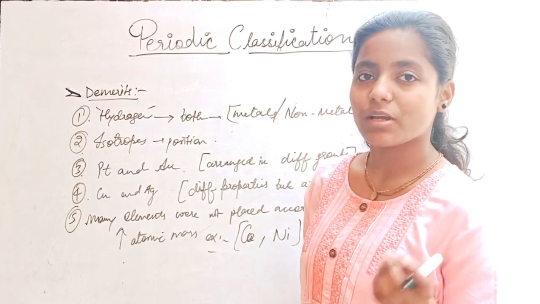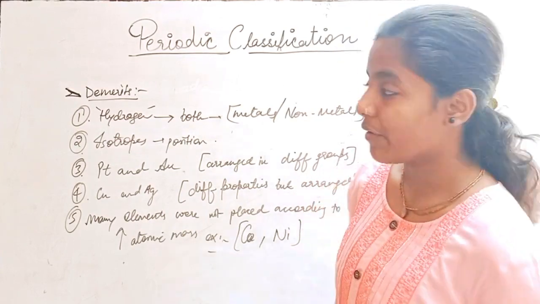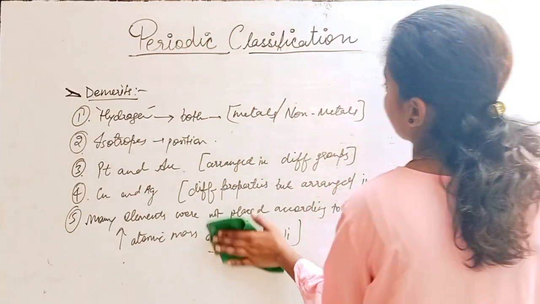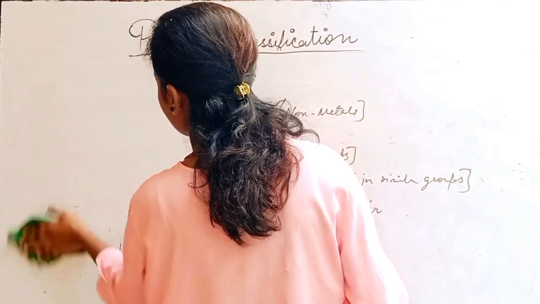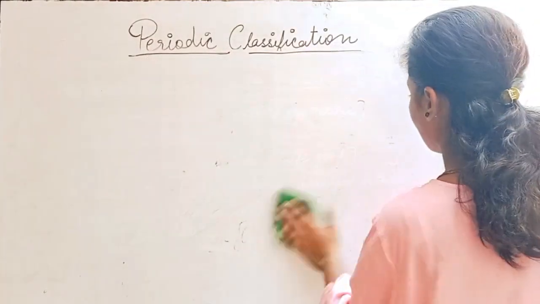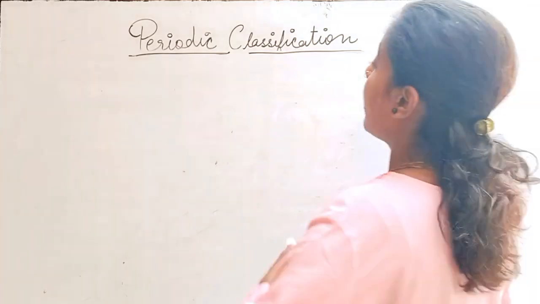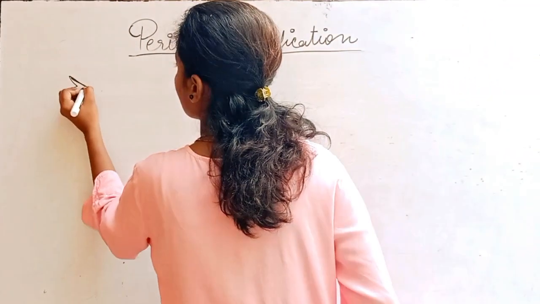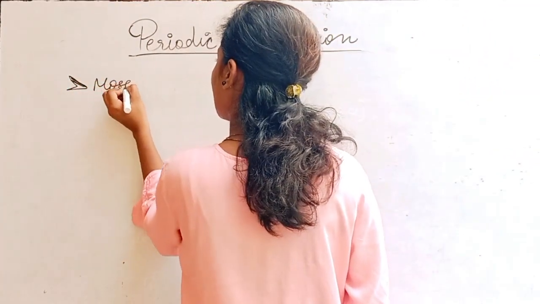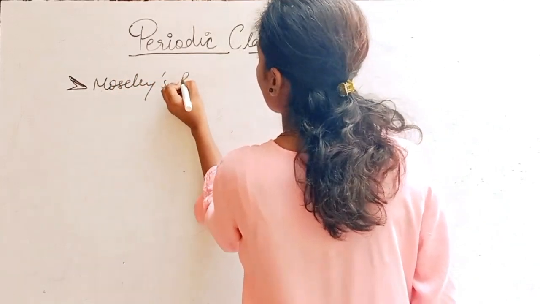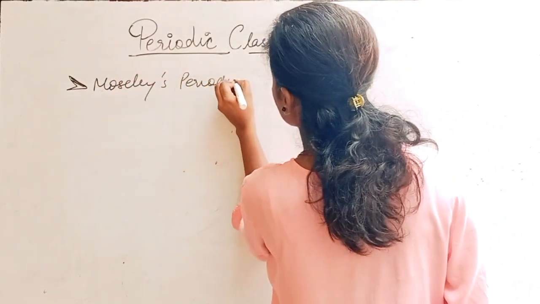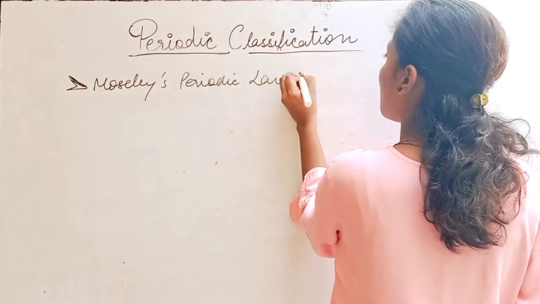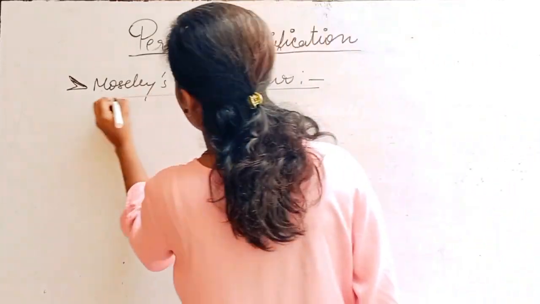Now let's talk about Moseley's periodic law. One of the interesting topics, I can say.